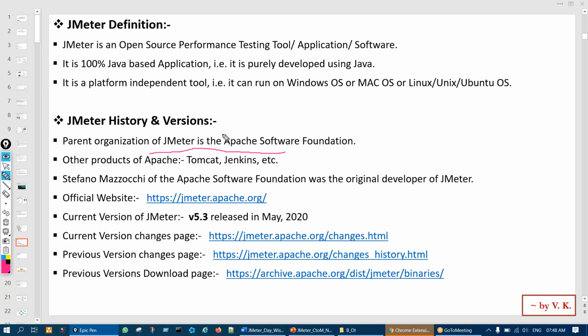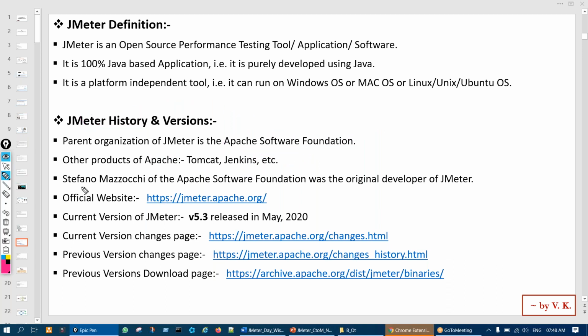You may have heard of this Apache Software Foundation at some point. Tomcat and Jenkins are all made by the same Apache Software Foundation, so they are their products, and JMeter is also one of their products. Generally, the Apache Software Foundation provides open source products only. These, Jenkins and Tomcat, are all generally open source products.